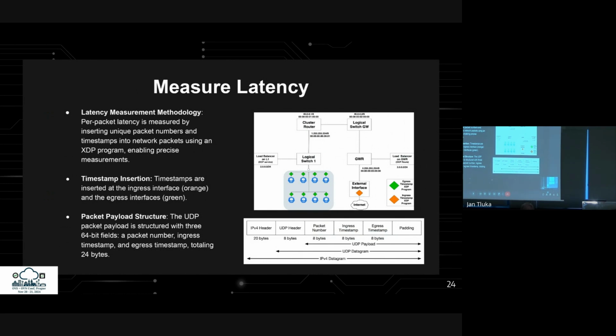The UDP packet payload, shown in the lower figure on the right, is structured with three 64-bit fields: a packet number, an ingress timestamp, and an egress timestamp, totaling 24 bytes. The daemons, mentioned earlier, run on each OCP cluster pod and are responsible for parsing these packet fields to gather latency statistics, storing the data in an array for further processing once the benchmarks are complete.